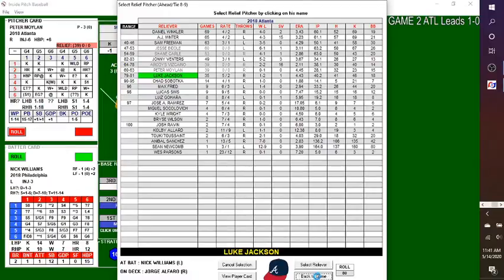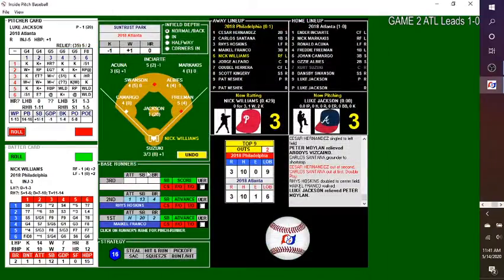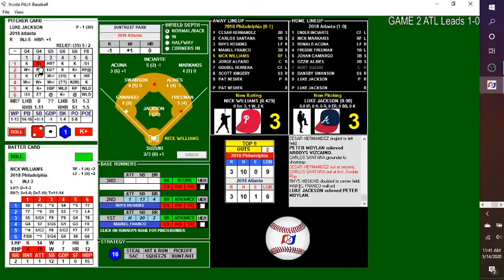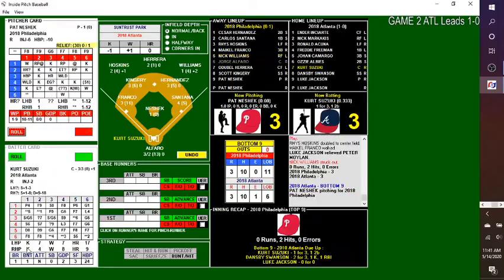Luke Jackson coming in. They're not bringing in their closer because it's not a closing situation. It's a win. Deep breath from Jackson. The pitch. Beautifully placed pitch. Swing and a miss, and Nick Williams goes down. We're headed to the bottom of the ninth. No runs, 2 hits, no errors. Still tied at 3. Kurt Suzuki, Dansby Swanson, and Luke Jackson due up for Atlanta.